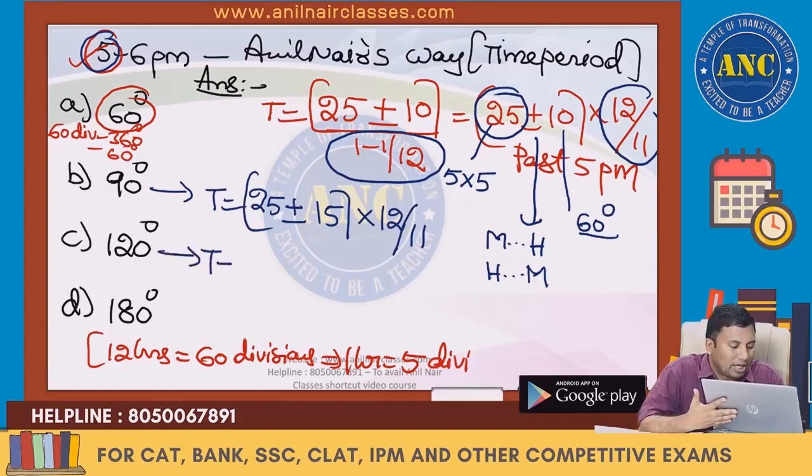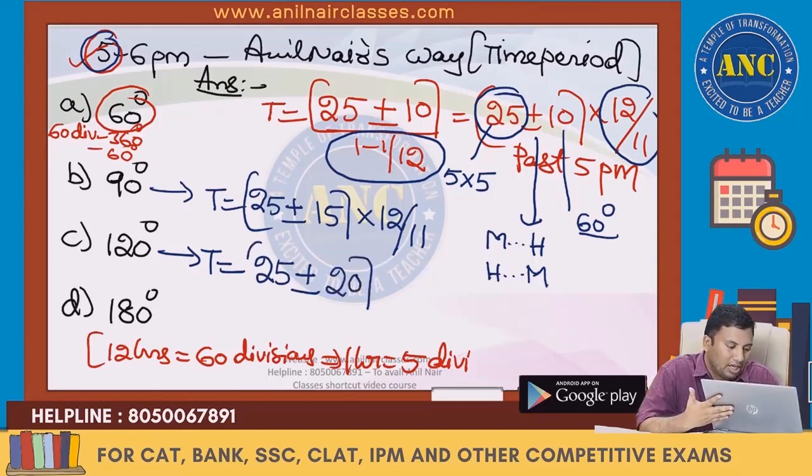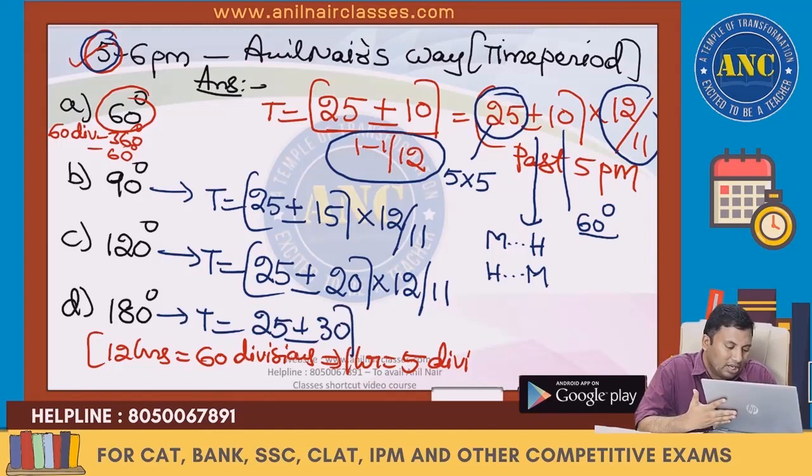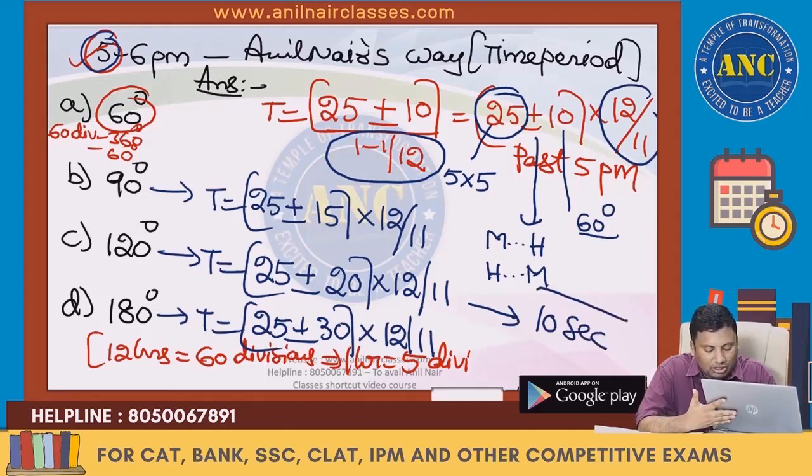Third one, 120: 5 5s are 25 plus or minus, 60 is 360, 120 will be 20. 25 plus or minus 20 into 12 by 11. Next, 180: 5 5s are 25, 60 is 360, 180 will be 30. So the negative sign value, erase it. Direct answer. 10 seconds answer if you know this approach.